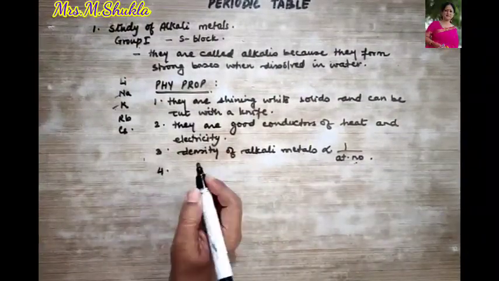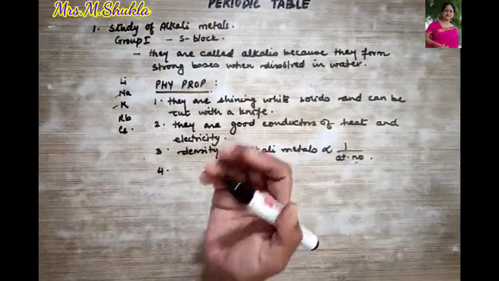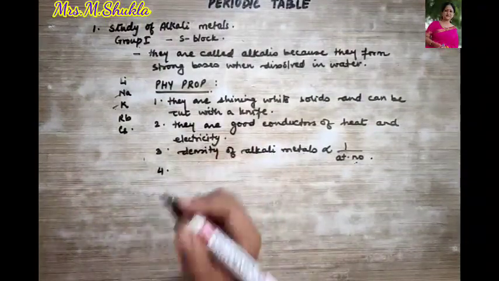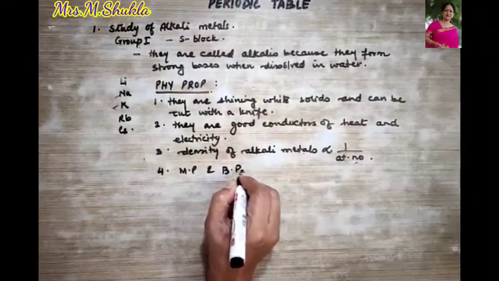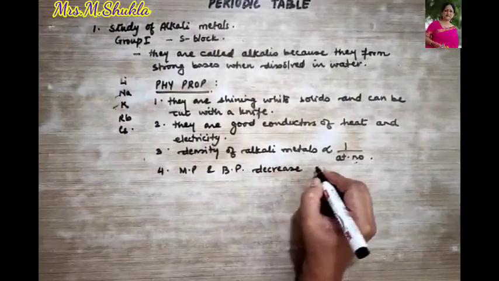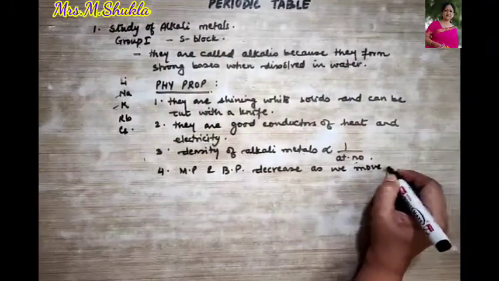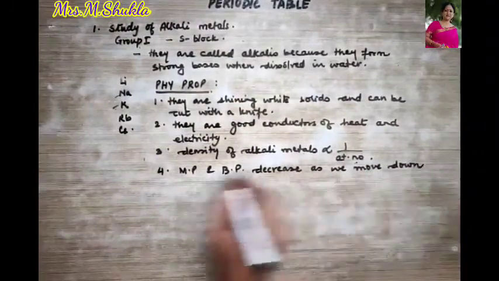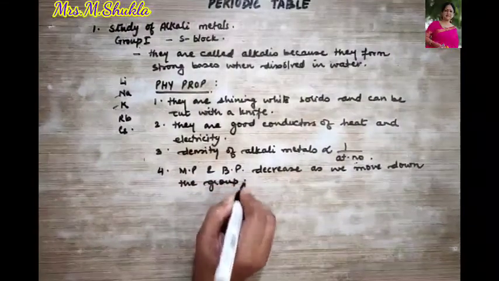Then next point, the melting and boiling point, what do we know about them? That they decrease as we go down the group. So melting and boiling points decrease as we move down the group. Clear?